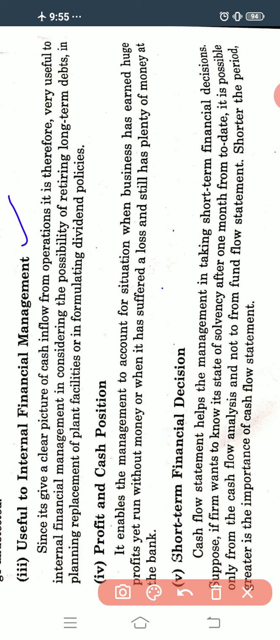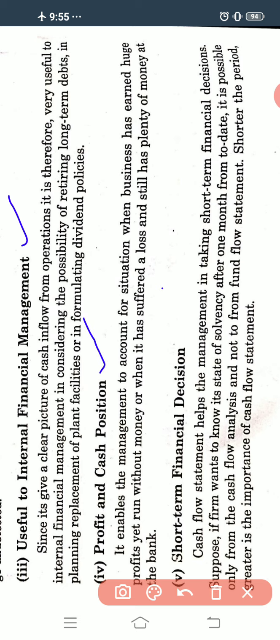Here the dividend policy means we are estimating and preparing the dividend policy. Maybe in the next year we are going to get profit, and how we divide that profit, how much dividend we are paying to the preference shareholders and equity shareholders. So the dividend policy means planning for the future, how much dividend we are going to pay to the shareholders. The next one is the profit and cash position.